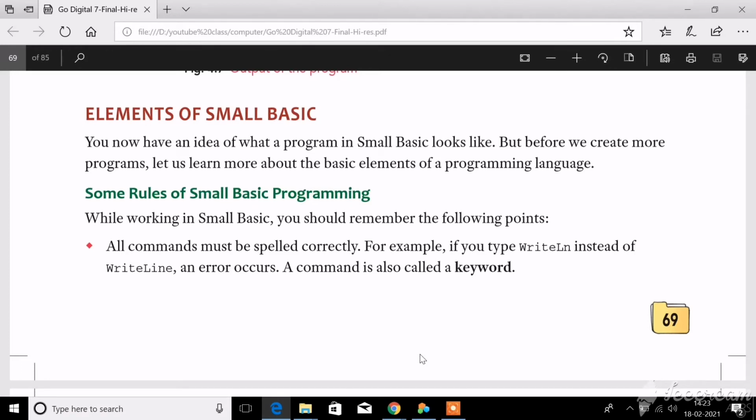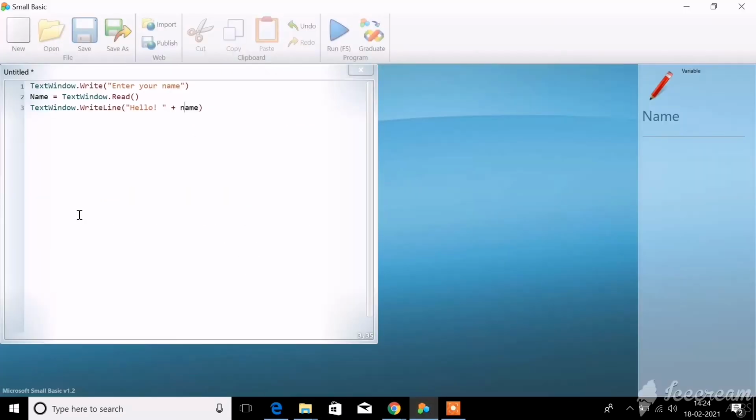Now before learning about the elements, there are some rules you need to follow while writing a program in Small Basic software. First of all, when you write a command, as I already told you, text window, and here you can see text window, write line.